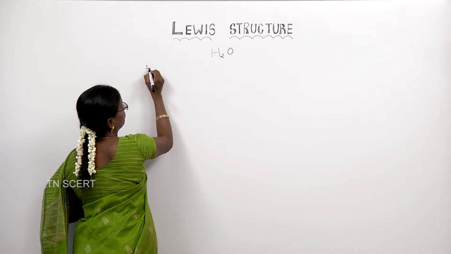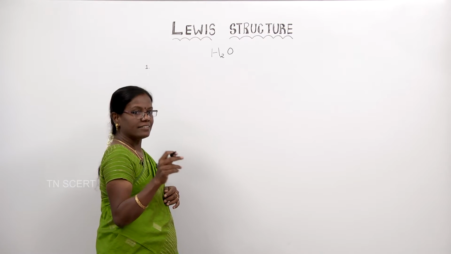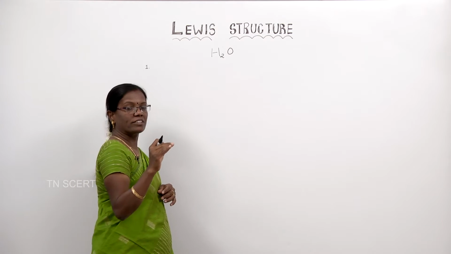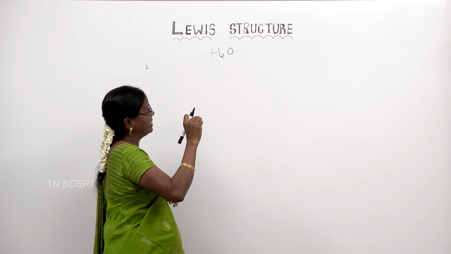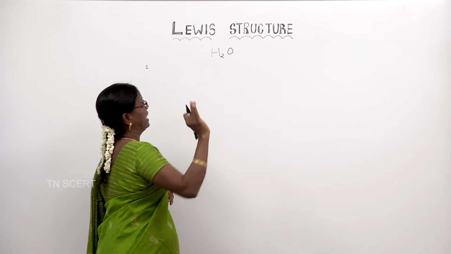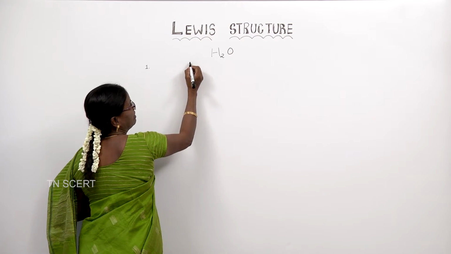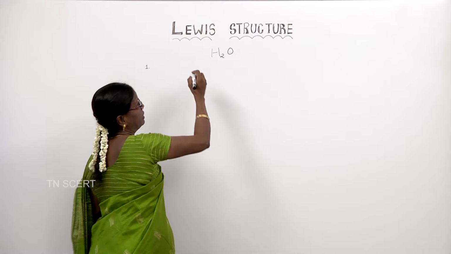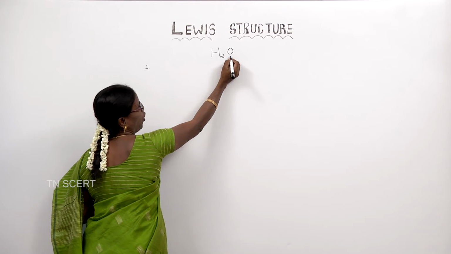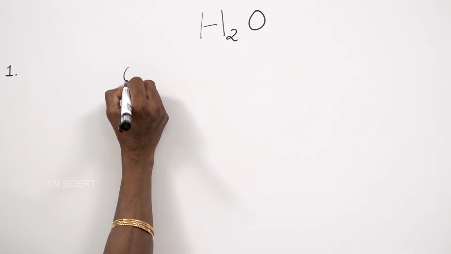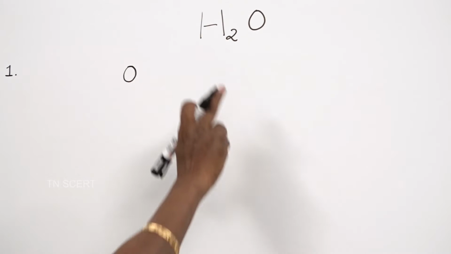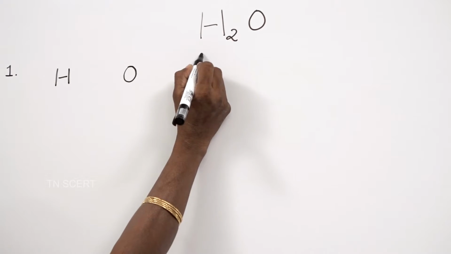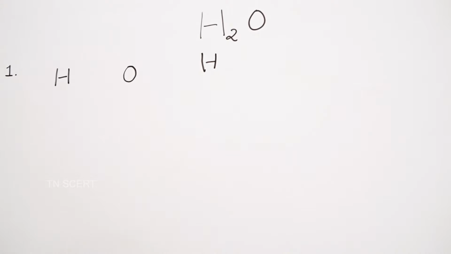What is the first rule? We have to write the skeletal structure. See, without writing bonds, without indicating electrons, we have to just write the symbols of the atoms. So, when writing the skeletal structure, the electronegative atom should be written first. So, oxygen is more electronegative, and I am writing the symbol of oxygen in the center. There are two hydrogen atoms, and I am writing one hydrogen here and one hydrogen here. So, the first step is over.